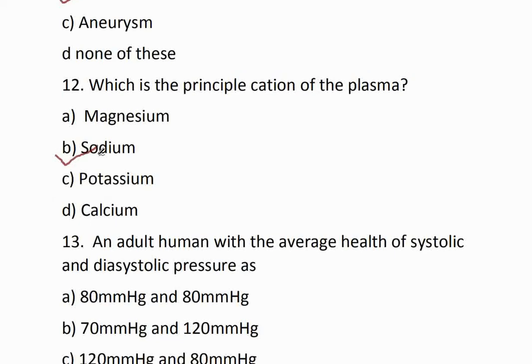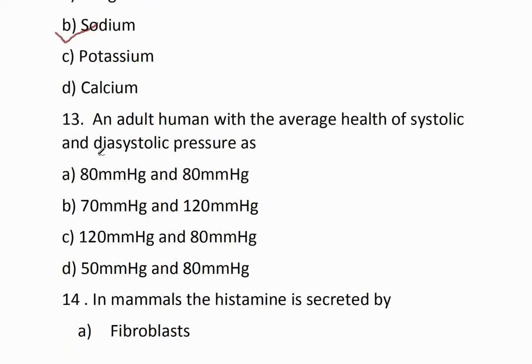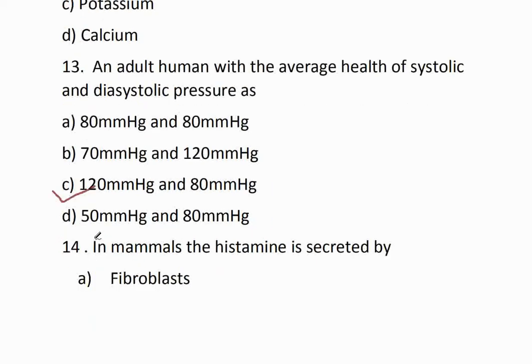Question number 13. An adult human with the average health has systolic and diastolic pressure as option A, 80 mmHg and 80 mmHg. Option B, 70 mmHg and 120 mmHg. Option C, 120 mmHg and 80 mmHg. Option D, 50 mmHg and 80 mmHg. So the correct option is option C, 120 mmHg and 80 mmHg.